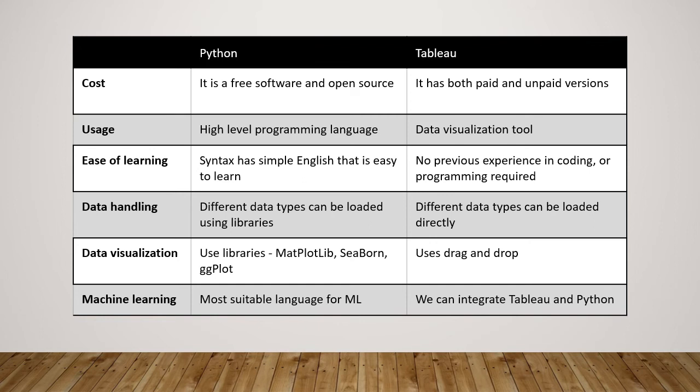Now I'll be talking about and comparing Python and Tableau. Python, like we all know, is free software, while Tableau has paid and unpaid versions both. Python is a high level programming language, but the syntax is simple English and easy to learn. While Tableau is a data visualization tool, which requires no previous experience in coding or programming. Libraries are useful for data handling and visualization in Python, while Tableau uses the drag and drop feature. Python is the most suitable language for machine learning, while you can integrate both of them, that is Tableau and Python, about which I'll talk more in the next slide.